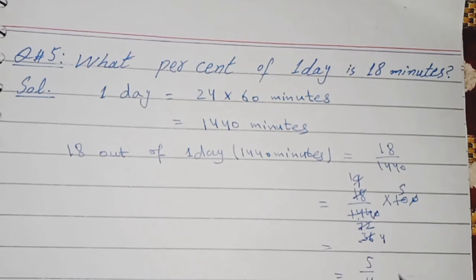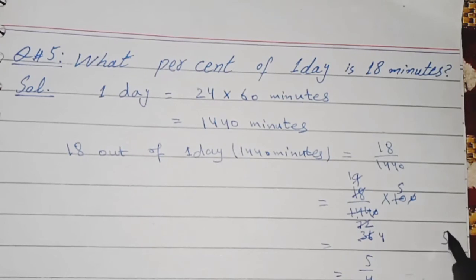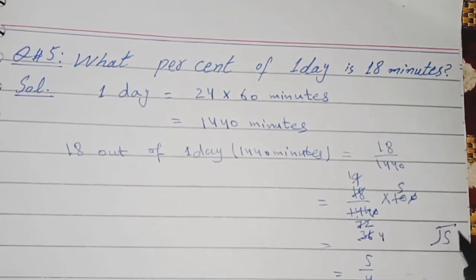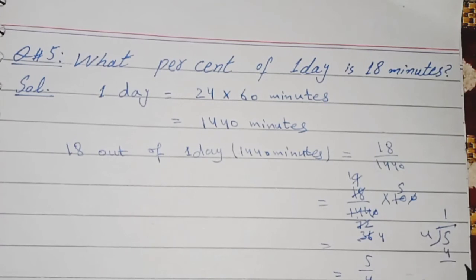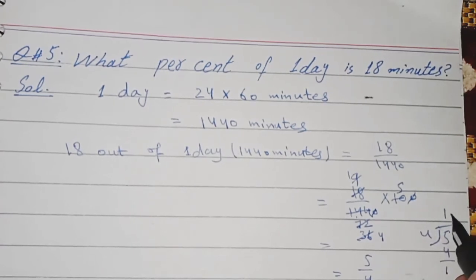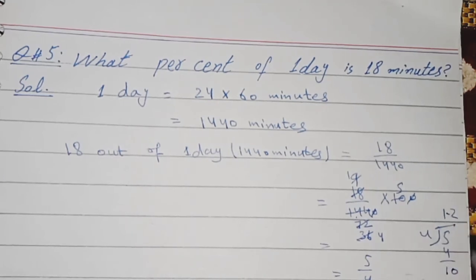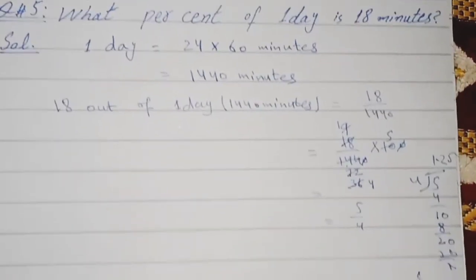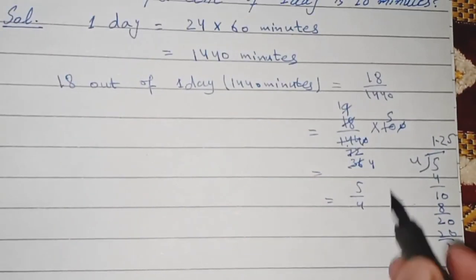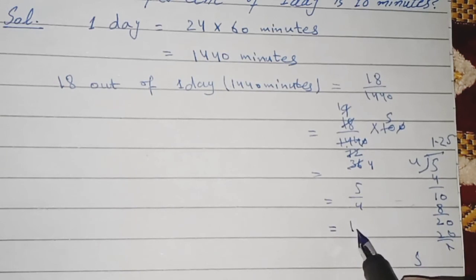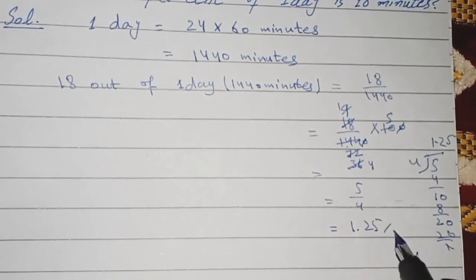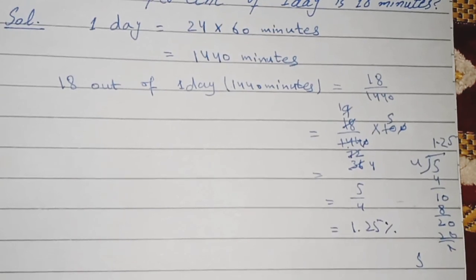To change in decimal, we can divide it. 5 divided by 4. 4 1 the 4. There is 1. And we will add their point. There will be 0. 4 2 the 8. There is 2. By adding 0, 5 4 the 20. So 5 by 4 is equal to 1.25 in percentage. That was our today's topic.